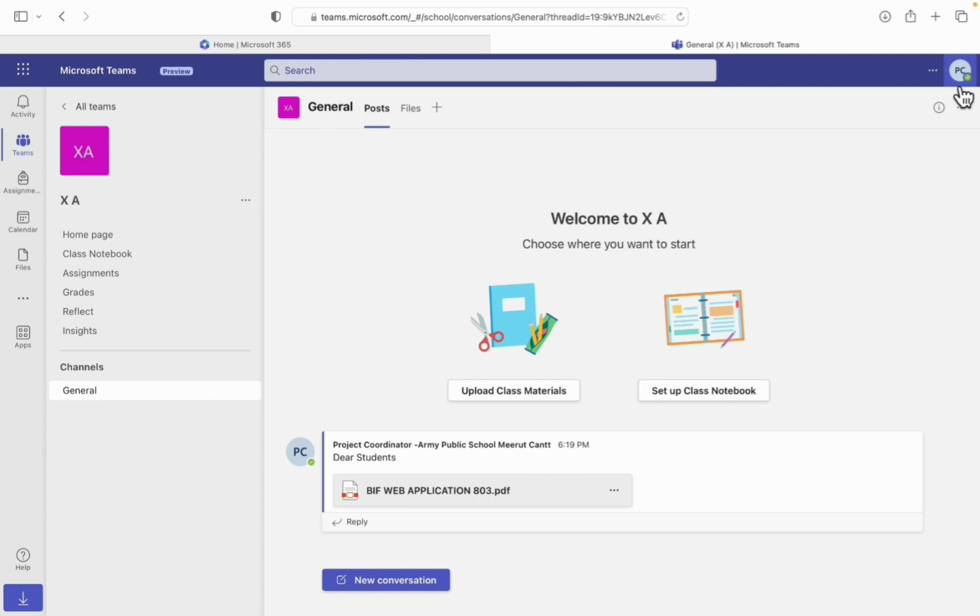If you don't want to use the online portal of Microsoft Teams, then you can even download Microsoft Teams onto your own devices, maybe a mobile phone or a tablet or any other device. And you can similarly log in using the Carte Blanche ID. I'm going to show you the screens which are available on a tablet or mobile phone in the same video. Let's move towards the tablet.